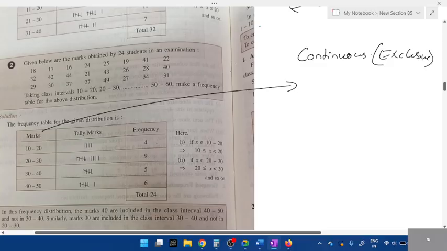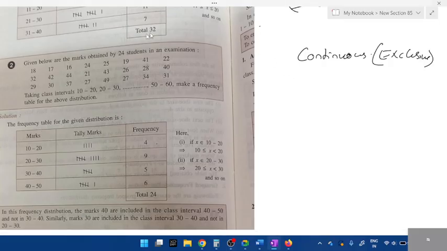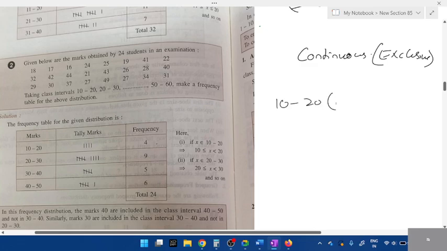Which one do you have to ignore? Upper limit. So 10 to 20 is given. In 10 to 20, what are the numbers you have to include? Only 10 to 19. Now let us count. See, actual number is, let me circle. Tell me all the numbers from 10 to 20 students.